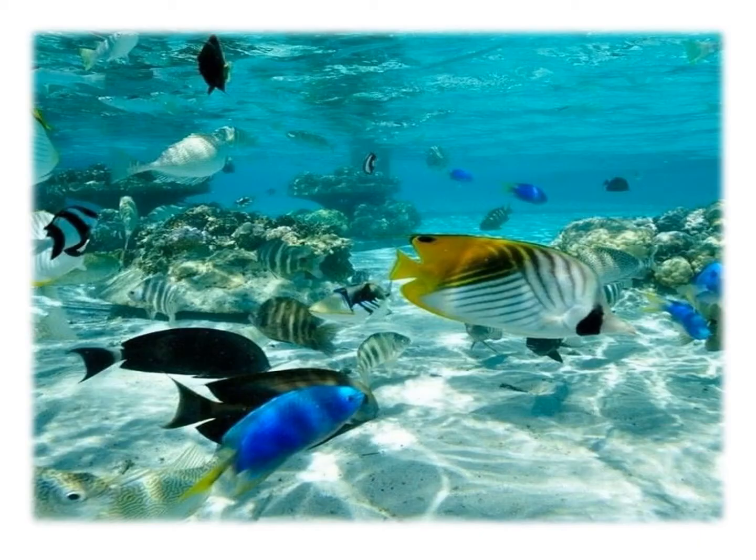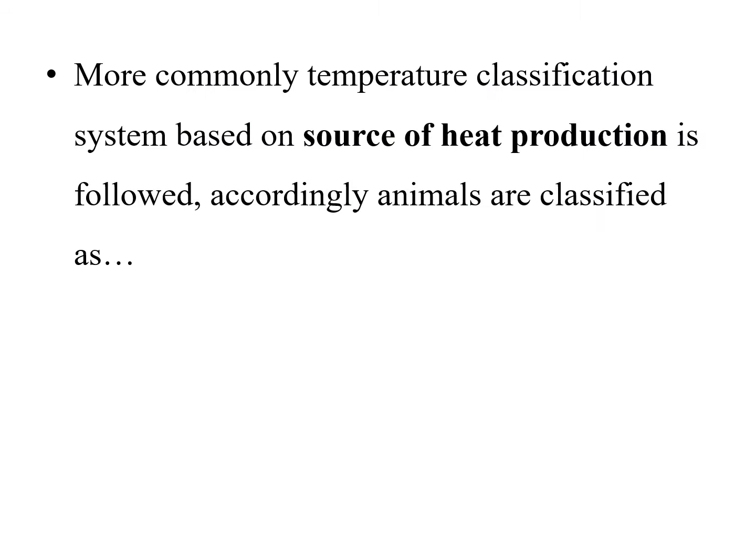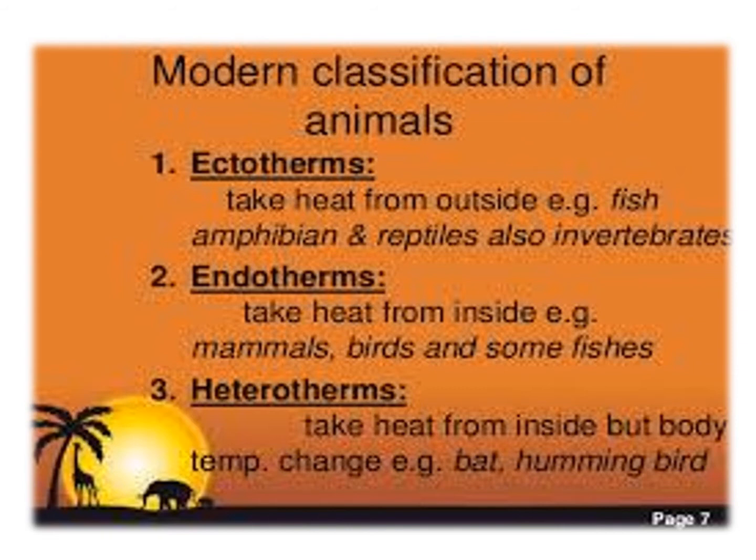Example of homeotherm: deep sea fishes maintain their body temperature due to the constant natural surroundings. More commonly, a temperature classification system based on the source of heat production is followed, according to which animals are classified as follows. Modern classification of animals: number 1 is ectotherms, number 2 is endotherms, and number 3 is heterotherms.